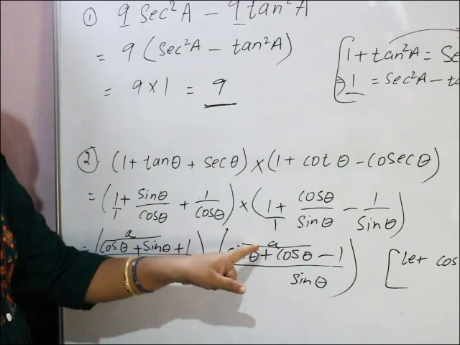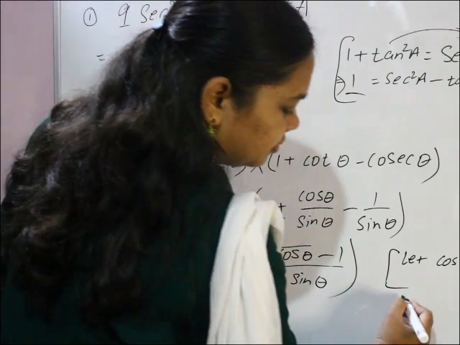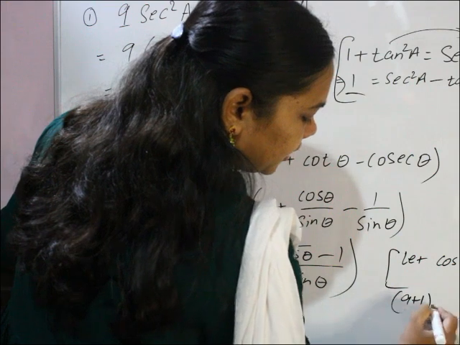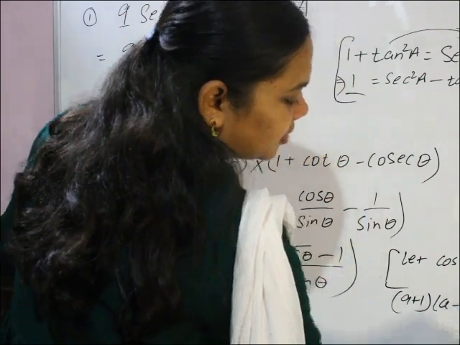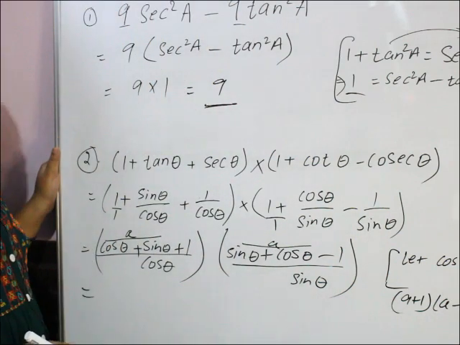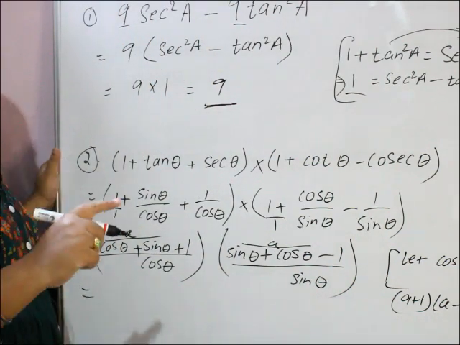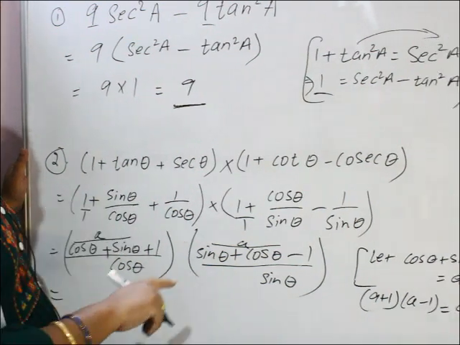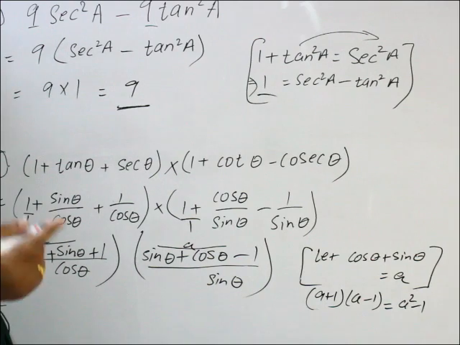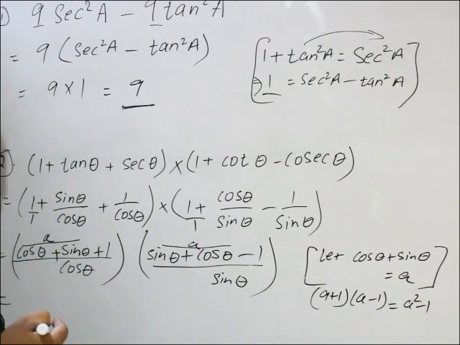A plus 1, A minus 1. So we have A plus 1 into A minus 1 equal to A square minus B square, A square minus 1 square. Is it? A plus B into A minus B equal to A square minus B square. A plus 1 into A minus 1 is equal to A square minus 1.